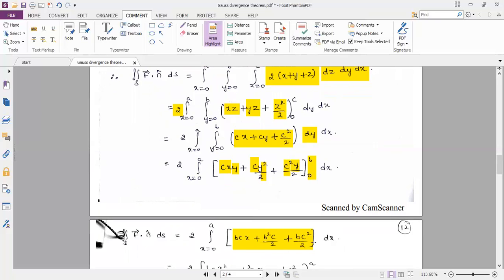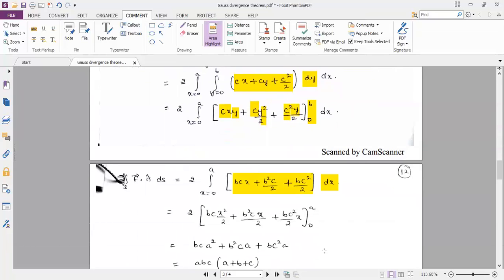We need to integrate this expression with respect to x now and apply the limits 0 to a. So integration with respect to x, bc is a constant, writing down as it is. Integration of x dx is x square divided by 2. Plus b square c divided by 2 is a constant, integration of 1 dx is x. Similarly, bc square divided by 2 is a constant, integration of 1 dx is x.